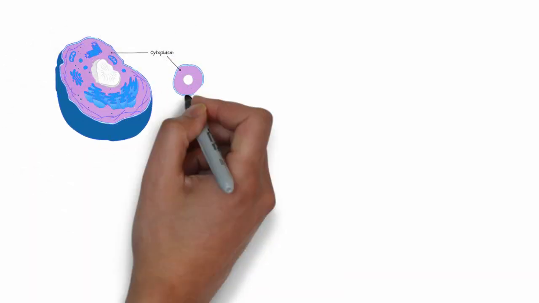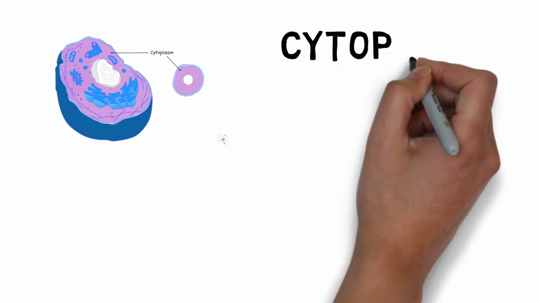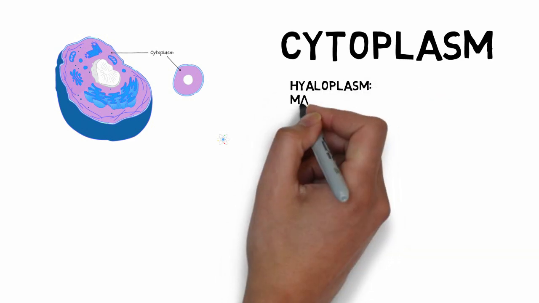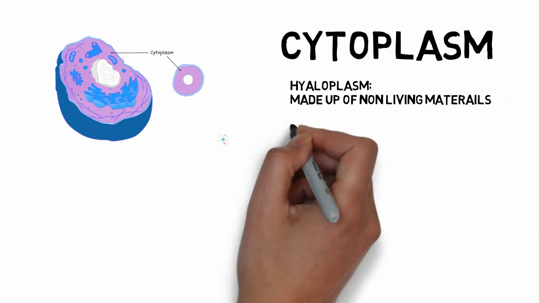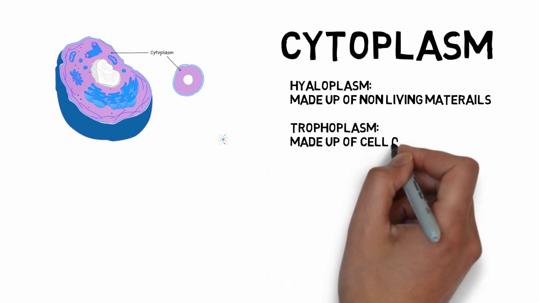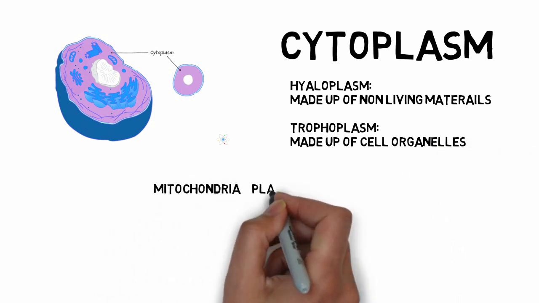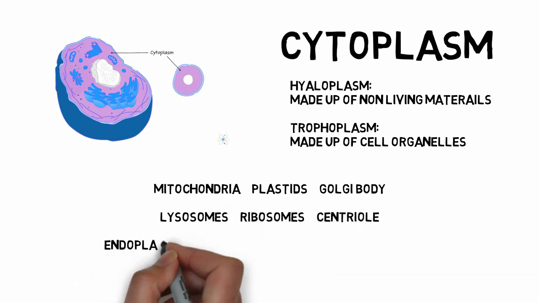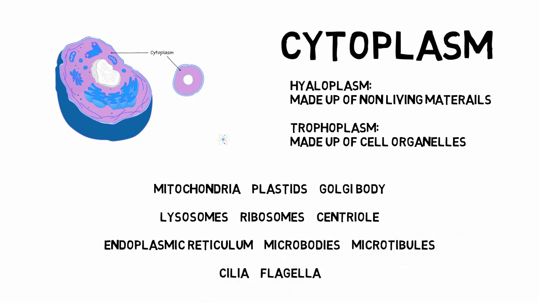Now coming to the inner portion of a cell, that is the cytoplasm, which is also considered as a matrix. The cytoplasm is of two types, hyaloplasm and trophoplasm. The hyaloplasm is made up of non-living materials, while the trophoplasm is made up of cell organelles. So what are the cell organelles? Those are mitochondria, plastids, Golgi bodies, lysosomes, ribosomes, centrioles, endoplasmic reticulum, microbodies, microtubules, cilia, flagella, and so on.